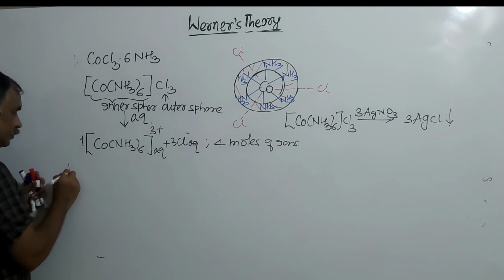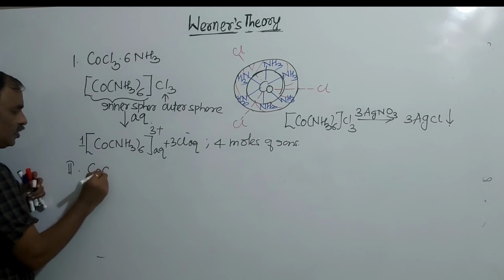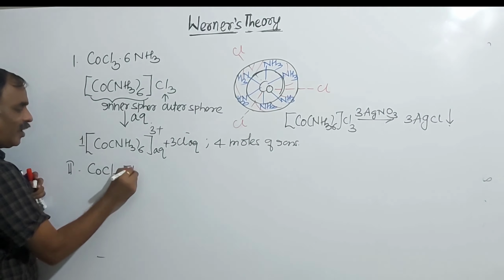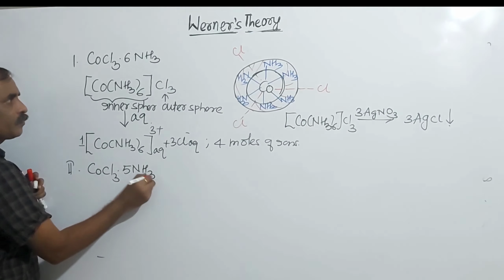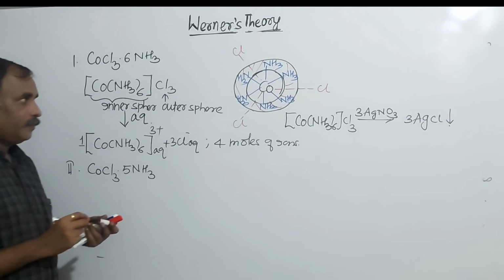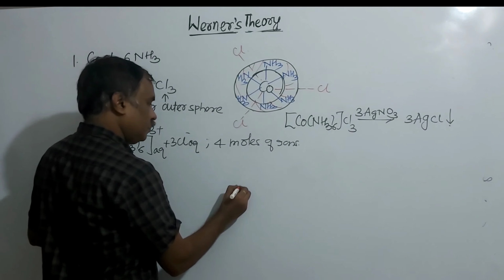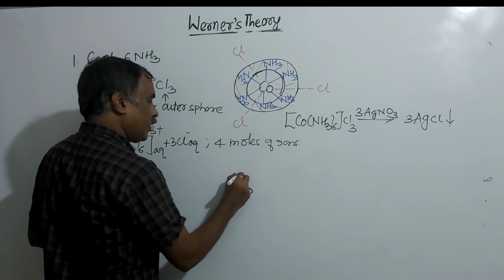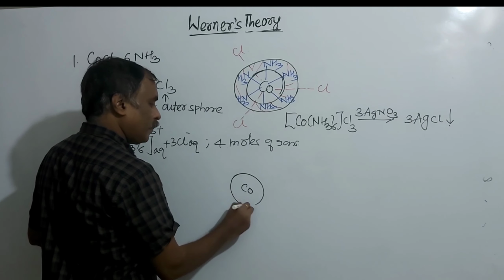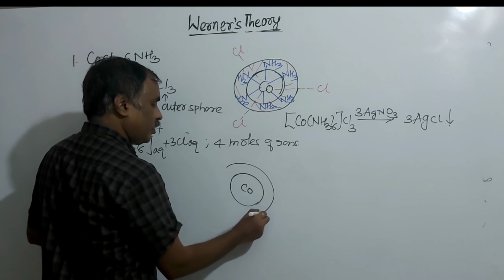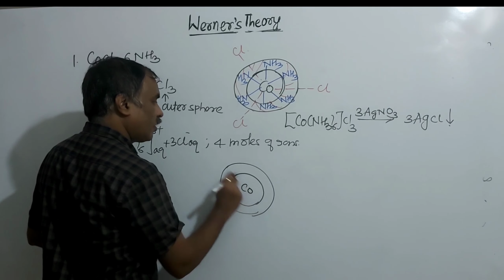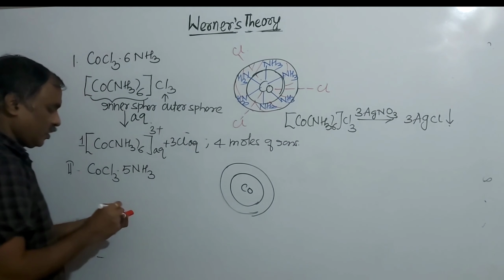Example number 2. I will take CoCl3, but here 5NH3. 5NH3, cobalt. This is the inner sphere, and the rest part is outer sphere.